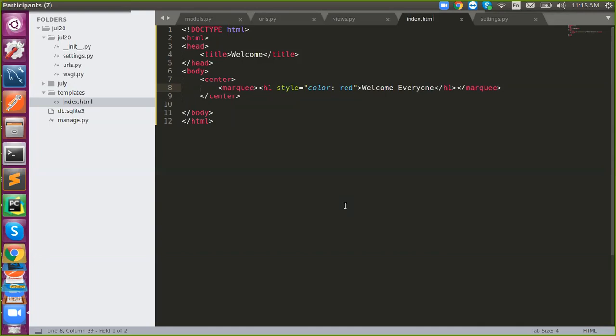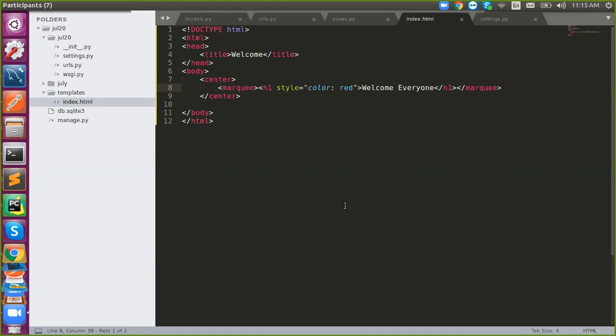You need to install the corresponding package, not just pip, not just Django. If you are using Flask, you need Flask. It depends upon the framework which you are using. The very first step is to install the dependencies. Even in your working environment, you need to figure out the dependencies and install them. Understand?